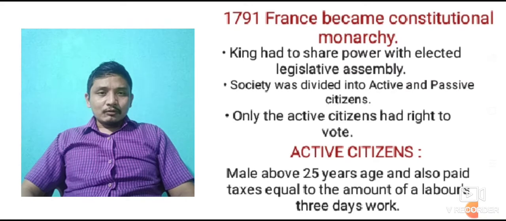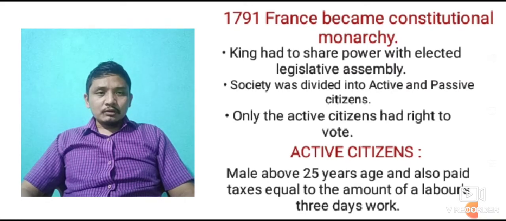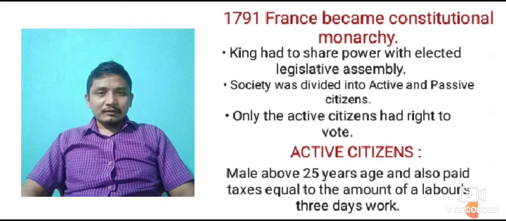When France became a constitutional monarchy in 1791, the monarchy was still there and the king was the head of the country, but the king had to work under the constitution and could not act with monopoly. The king had to share power with an elected legislative assembly.